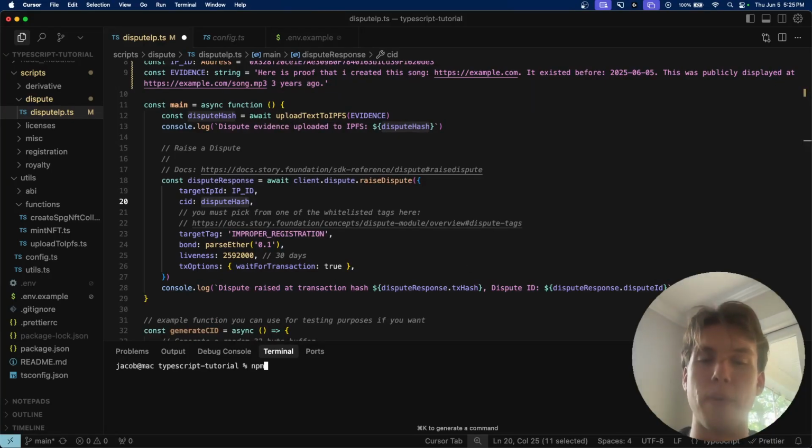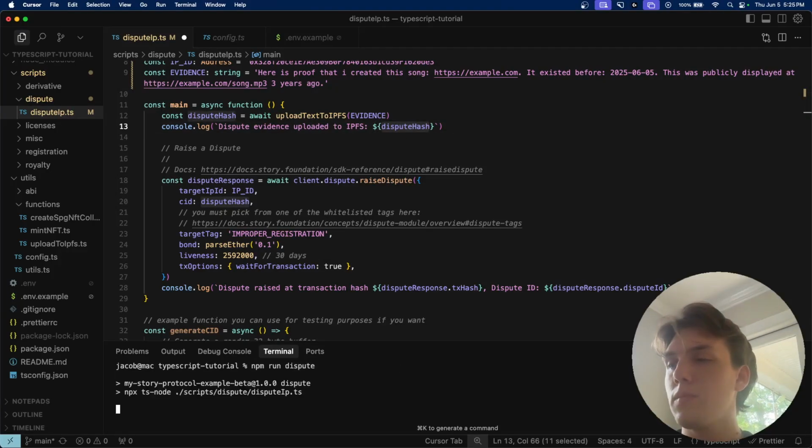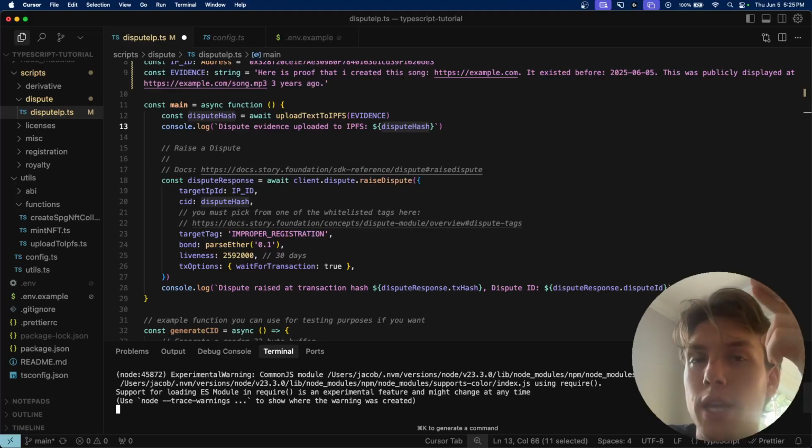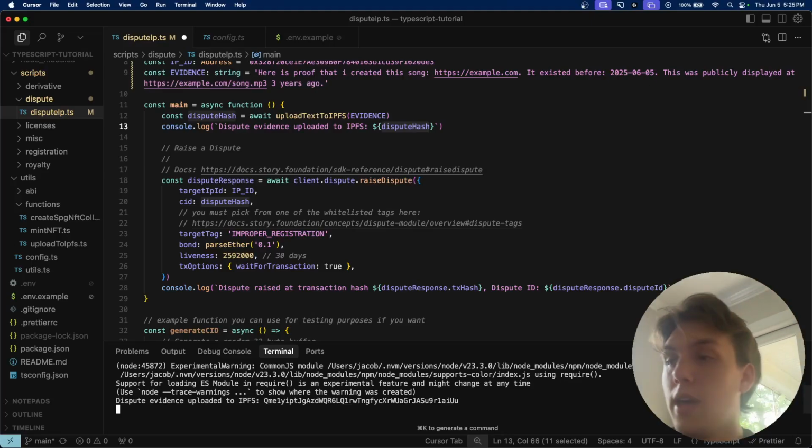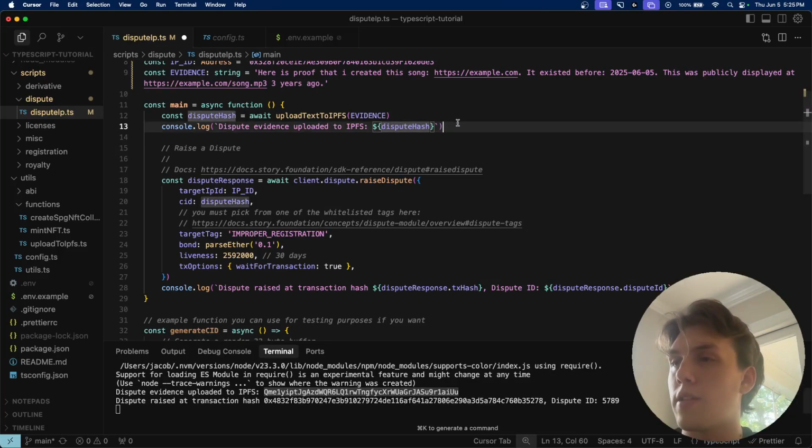So in here, I'm going to type in npm, actually, and we're going to also log the hash here so I can show you. We're going to run npm run dispute. And when we run dispute here, hopefully the demo gods are with us. It looks like they are today, which is really good news. And so I'm going to copy this dispute evidence uploaded, right? So what just got logged is this right here.